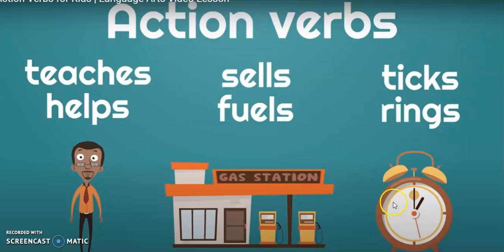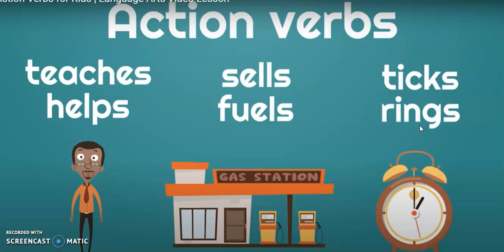Here, for the clock, we have two action verbs. Tenemos dos verbos acción para el reloj. For example, the action verb ticks. Cuando el reloj hace tic, tic, tic. Eso es la acción de este reloj. Sonar, ¿correcto? Y también tenemos rings. For example, when you need to wake up, you usually put the alarm on. Cuando necesitas despertar, necesitas activar la alarma. ¿Y qué hace ese verbo acción? Ring es sonar, ¿cierto? Suena para que tú te despiertes.